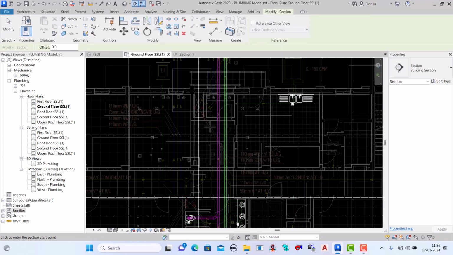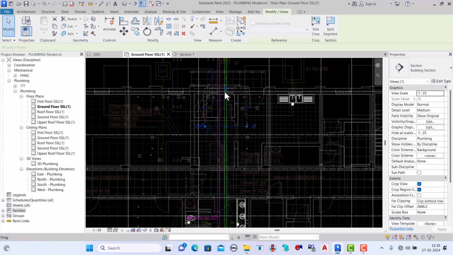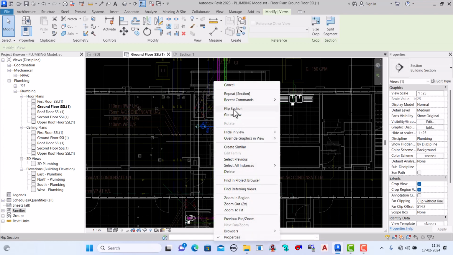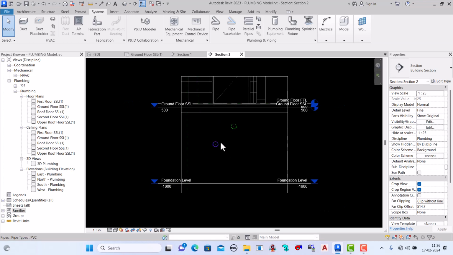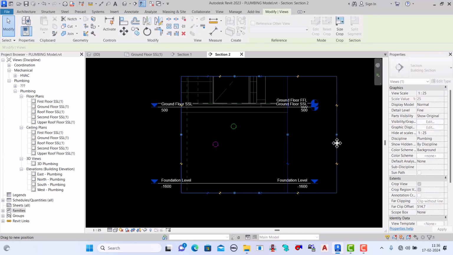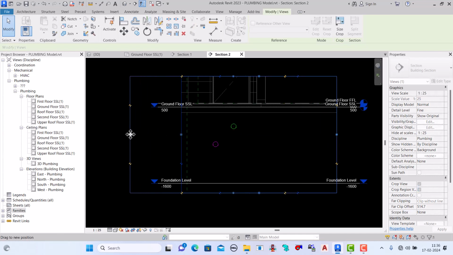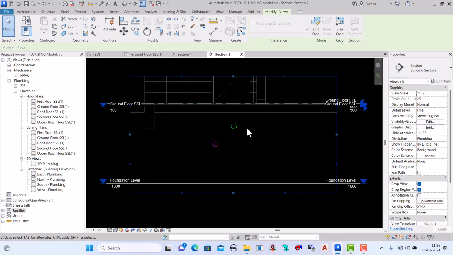We can make the section here, anywhere. Sure. Okay, here go to elevation, and here it's not showing. Okay, our waste pipe is here and this pipe is here, so if we continue to draw, then it will collide with the beam here.